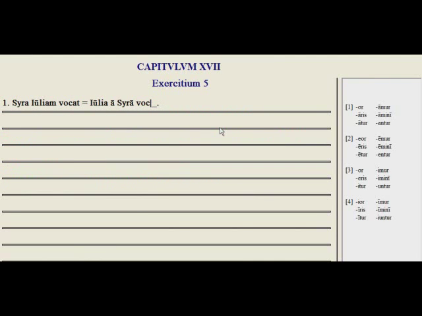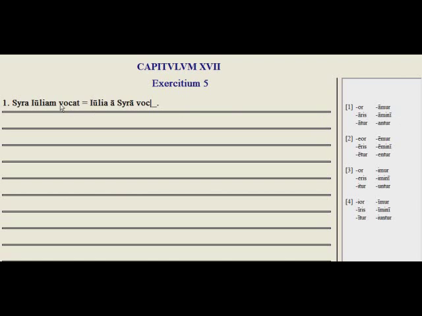Exercitium quintum, we have all of the passive forms. So, or, aris, atur, etc. Or, eris, itur, etc. Or, iris, itur, etc. Ior, iris, itur, etc. So the first, second, third, fourth conjugations in the passive. Notice that the final endings are the same. So or, ris, tur, mur, mini, untur.